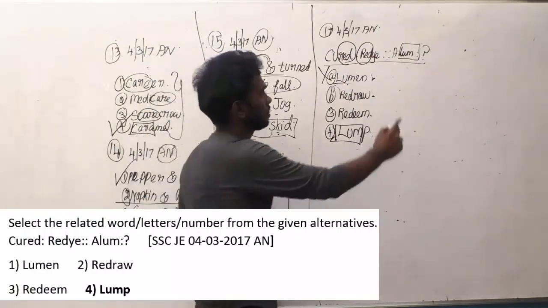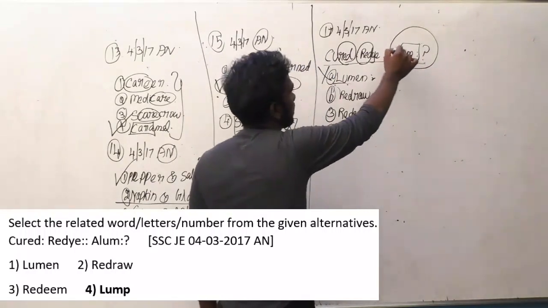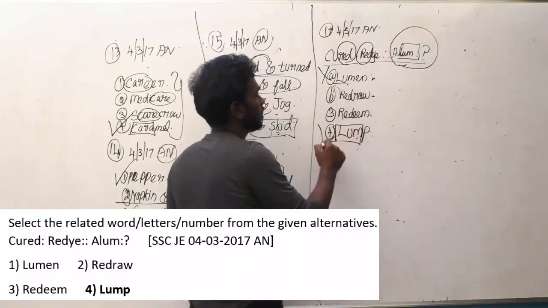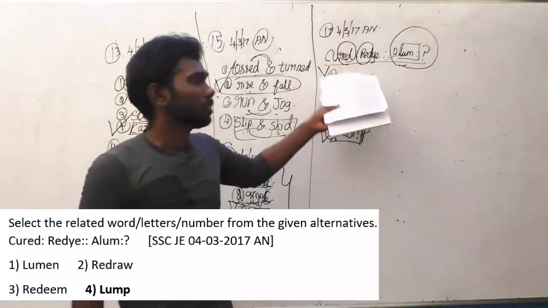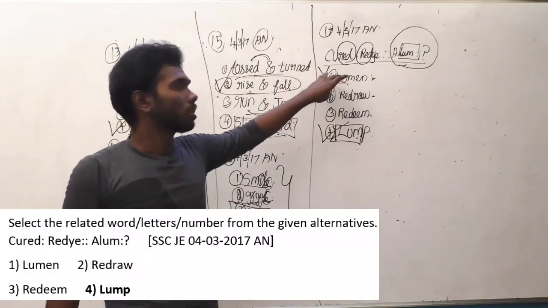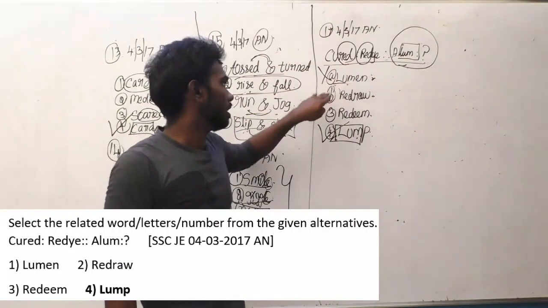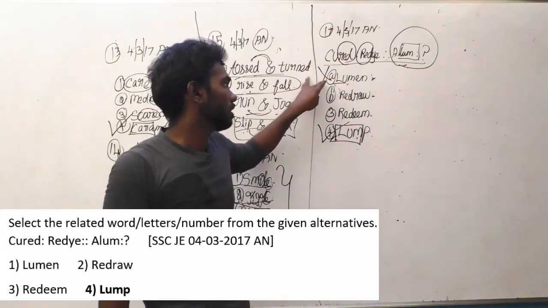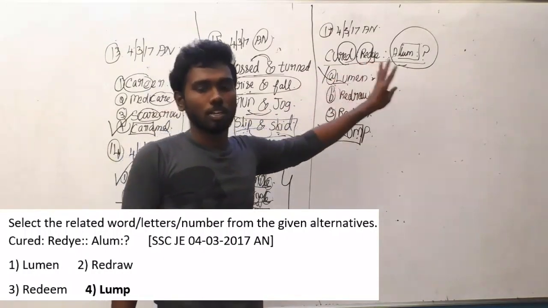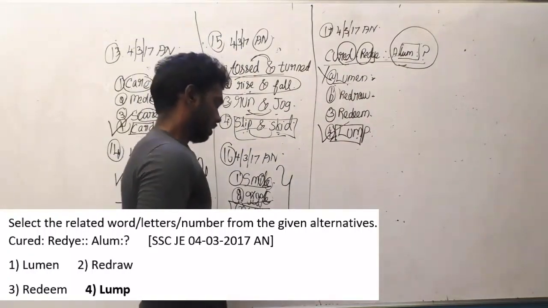Because look at this word, you have to look at the overall logic also. Alum is a 4-letter word, and lump is the only option with 4 letters. Lumen has 5 letters, so the answer option is not lumen. Most people will find this logic, but they will select the wrong option in the overall logic. So you have to be careful in both things. Let us go to the next question.